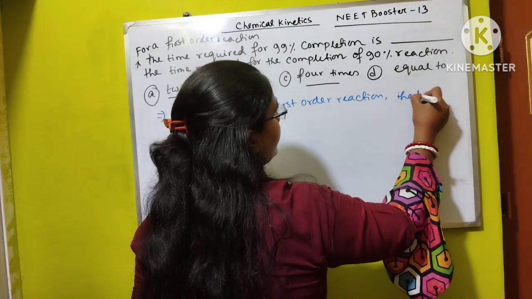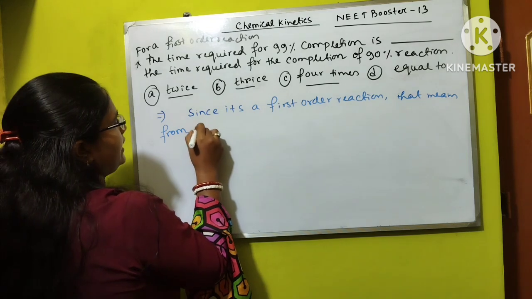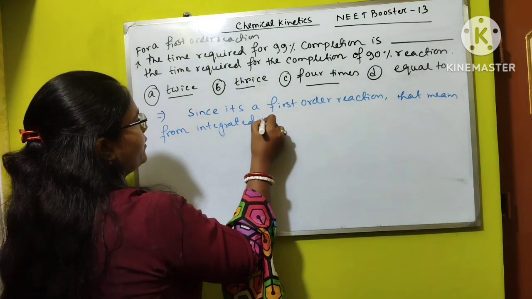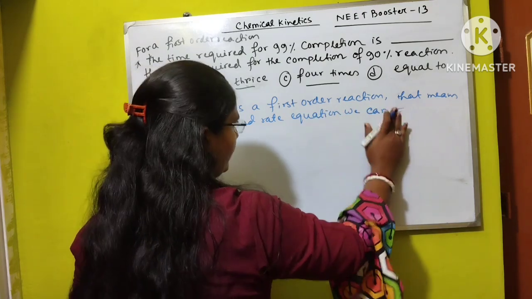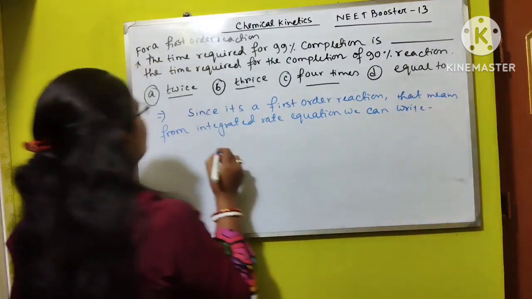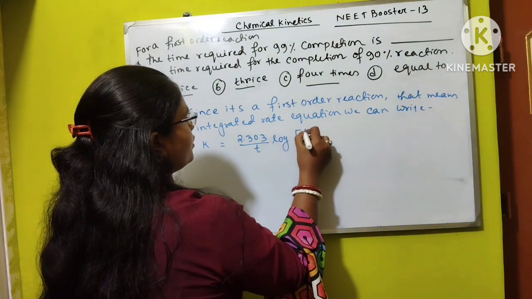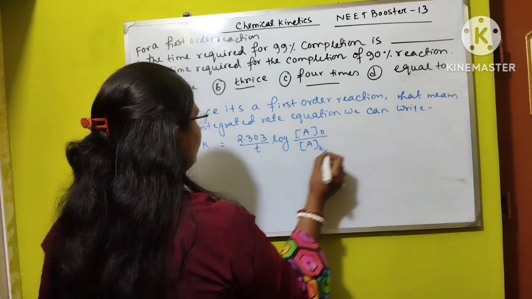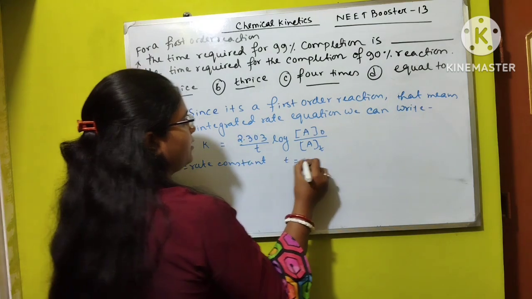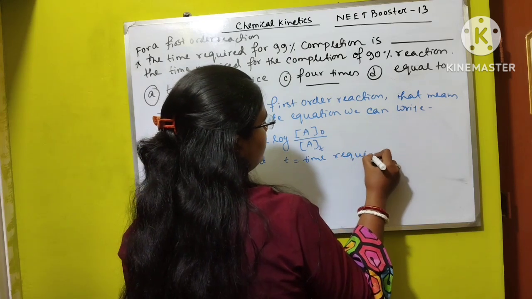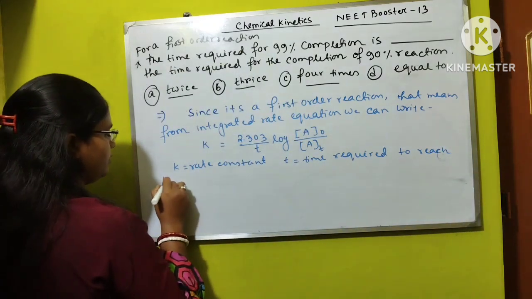that means from the integrated rate equation we can write rate constant k equal to 2.303 by t log concentration of A naught divided by concentration of AT, where k is the rate constant for first order reaction, t is the time required to reach the reactant